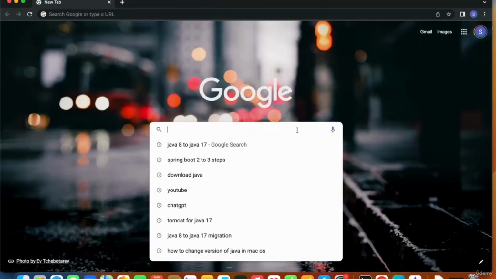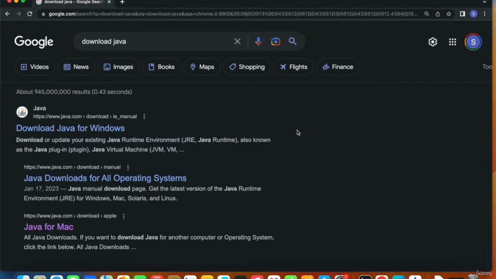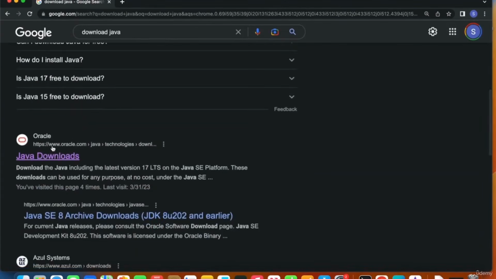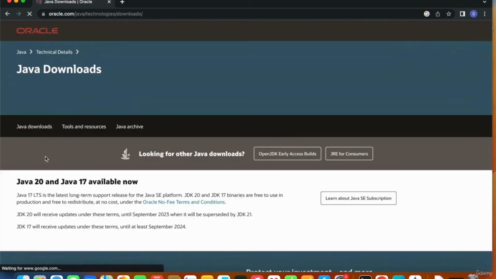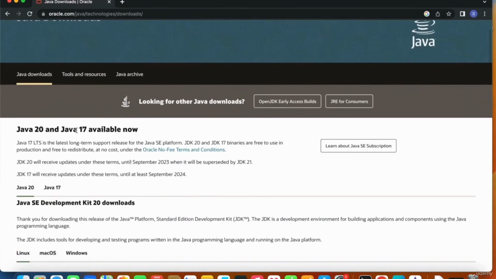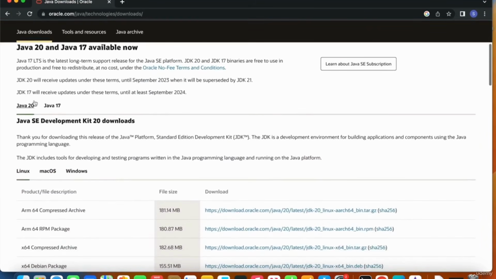Download the latest version of Java, which is Java 20. So let's see how we can easily do that. To download Java, open your browser and type in download Java. You can scroll down all the way to the Oracle website, oracle.com, Java downloads. I'll click here. As you see, Java 20 is the latest version, and we also have Java 17, which is a long-term support version. Today we want to download Java 20.